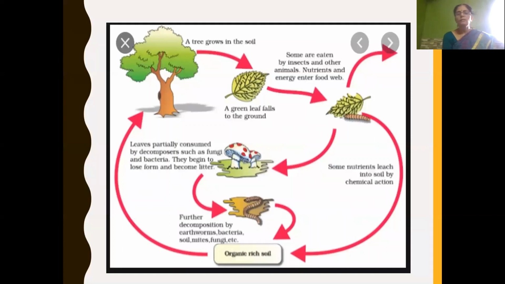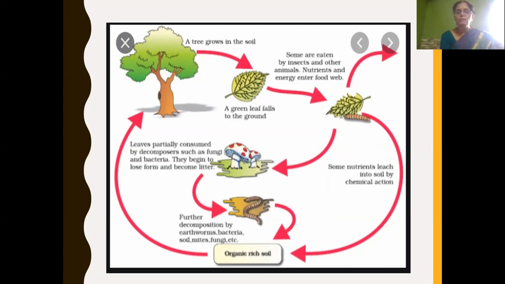And children, here we can see how this decomposition process occurs by microorganisms. Trees grow in the soil, and from the tree a green leaf falls to the ground.